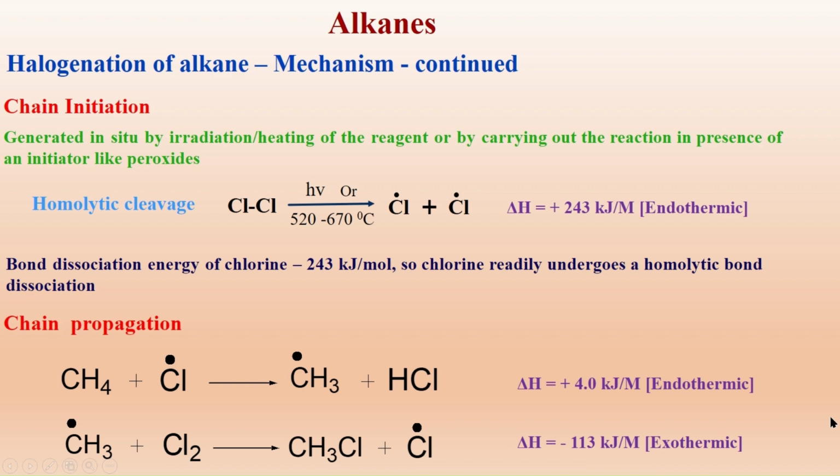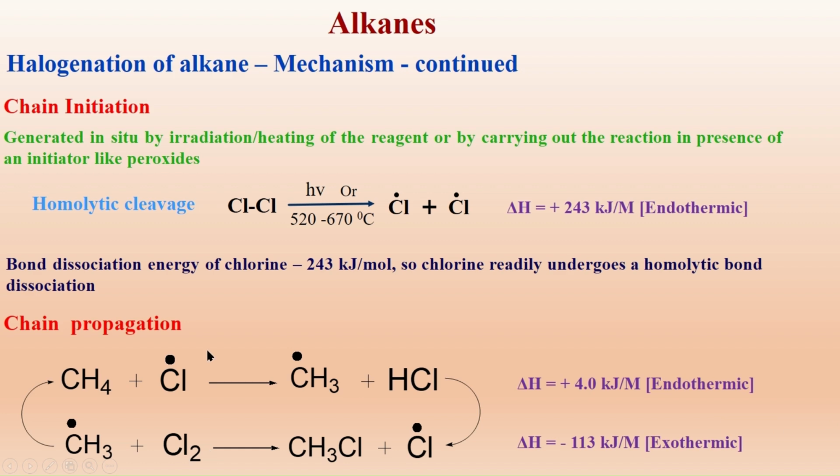It itself releases energy. The chlorine radical which is formed is unstable and highly reactive. That's why it reacts with methane to give methyl radical, and the methyl radical which is formed reacts with chlorine to give chlorine radical, and this continues until all the methane gets completed. It propagates the reaction by chlorine radical reacting with methane and methyl radical reacting with chlorine.